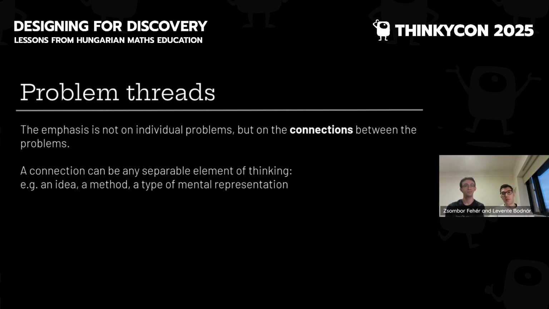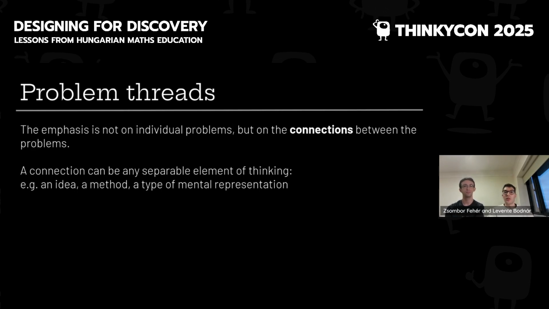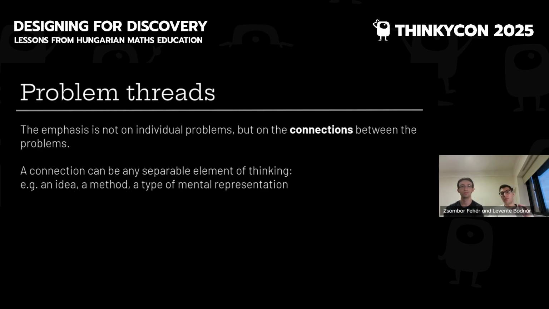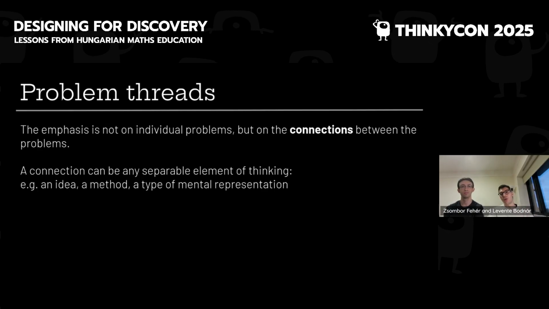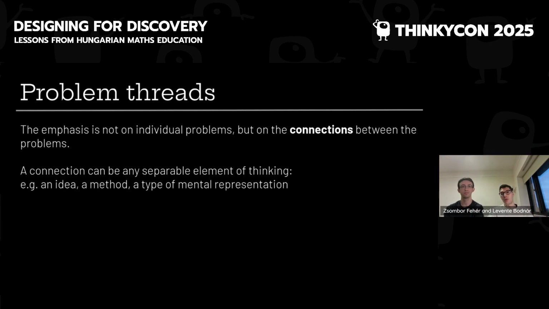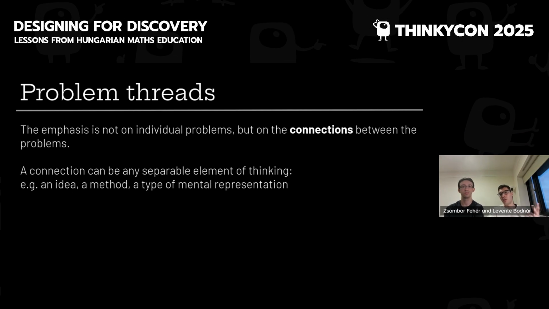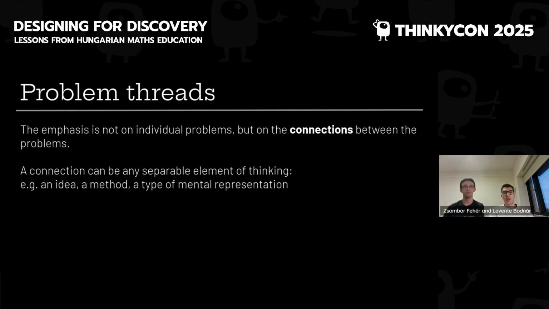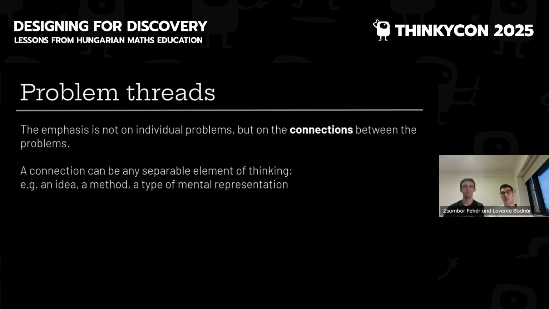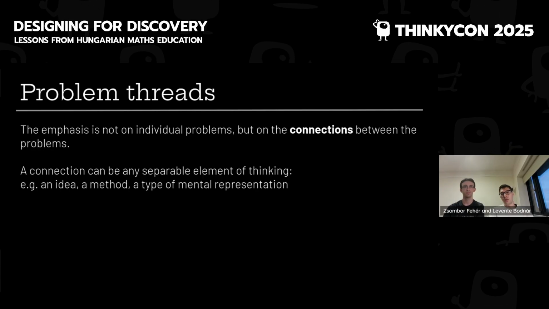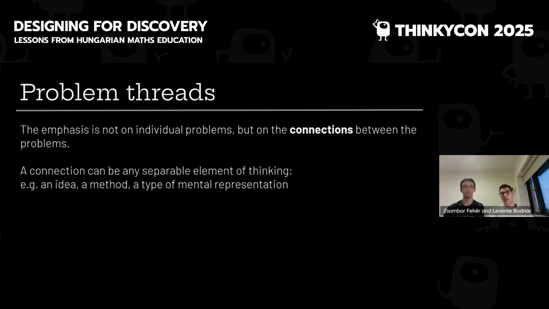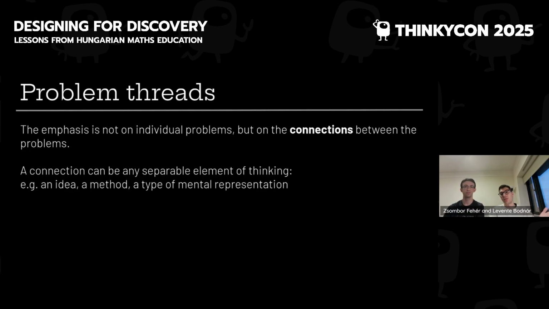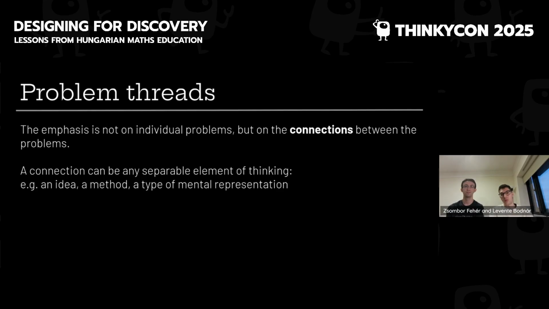An important concept in the Pósa method is a problem thread. So the connections between the problems are much more important than the individual problems themselves. The connection can be any separable element of thinking, for example, an idea, a method, or a type of mental representation. And the collection of several connected problems is called a thread. This is a collection, so the problems might not have a completely fixed order, though there usually is at least an approximate ordering that makes sense.